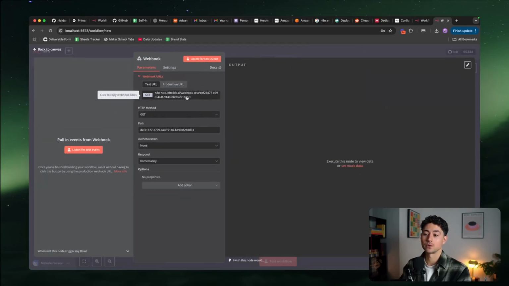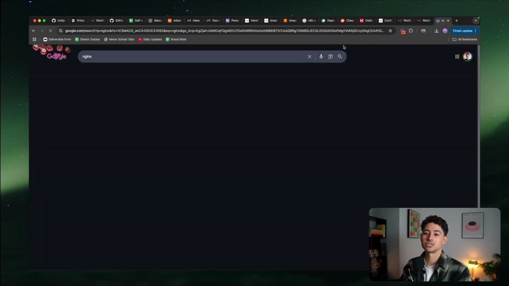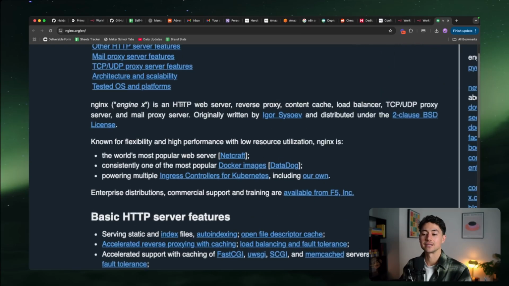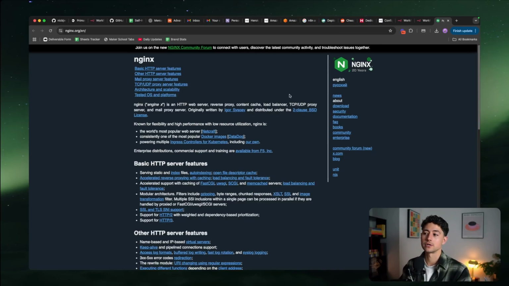What we need to do is find a way to pass in requests from N8N-nic.leftclick.ai to our local N8N instance. And that specific thing is beyond the purpose of this tutorial. Essentially what you're going to have to do is set up NGINX, which is basically an HTTP web server that makes it so that when you send a request over to that address, it'll automatically forward it over to your local host on your machine.